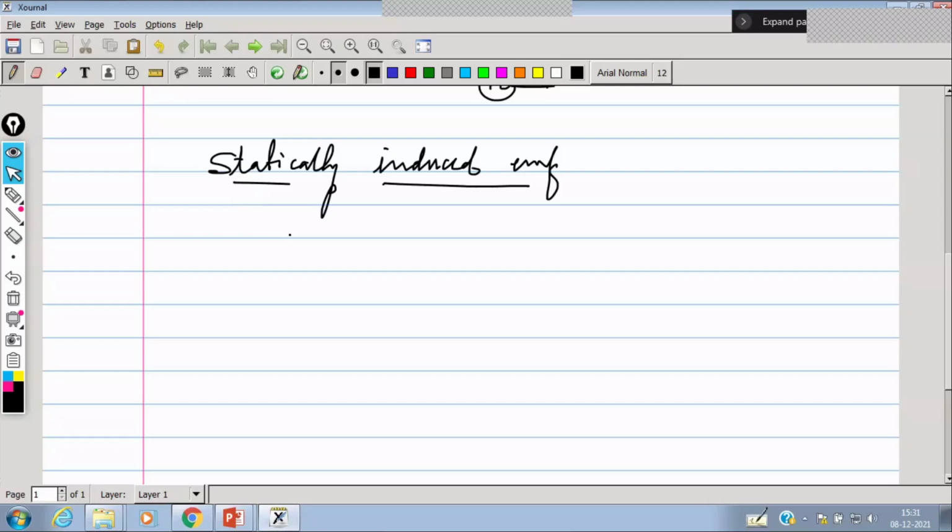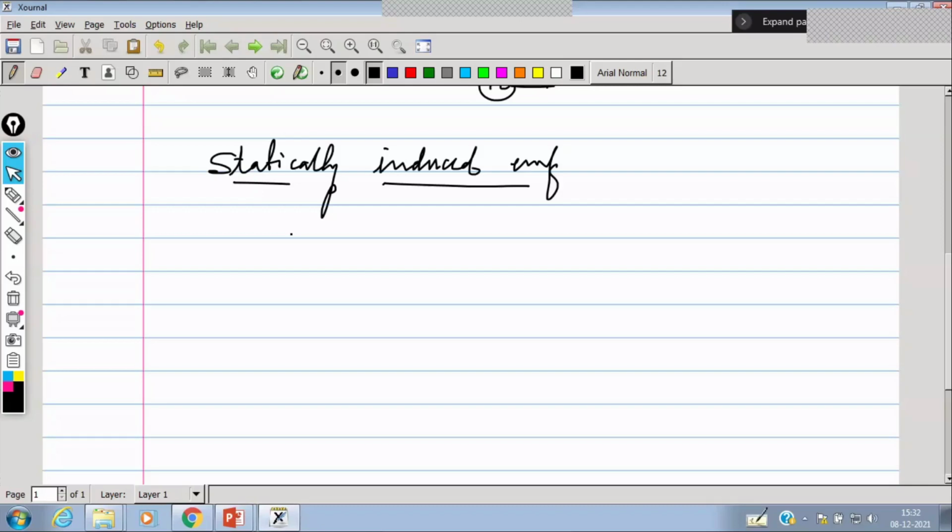When the conductor, which may be known as a coil also, and the magnetic field both remain stationary, but the magnetic field linking with the coil or conductor undergoes a change, and hence EMF is induced in the conductor or the coil. Such induced EMF is known as statically induced EMF.